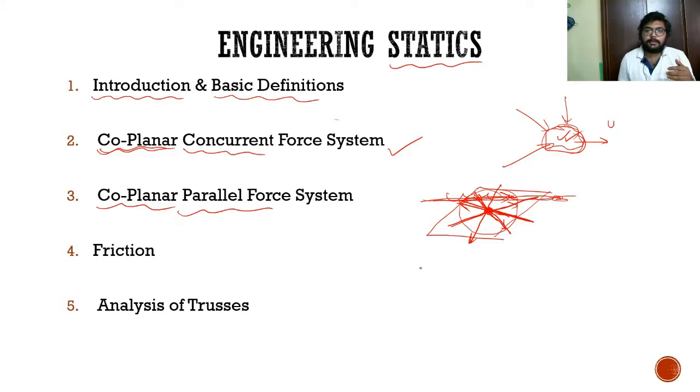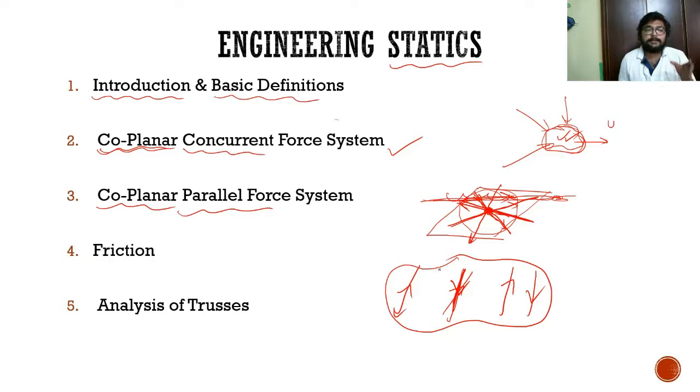So say there are 3 forces: force 1, force 2 and force 3. Directions may be anything, but all these forces together constitute a parallel force system, because the line of action of every force involved is parallel, or we can say the direction is the same. With respect to the x-axis, all lines of action of all the forces make the same angle theta. So that is a parallel force system.